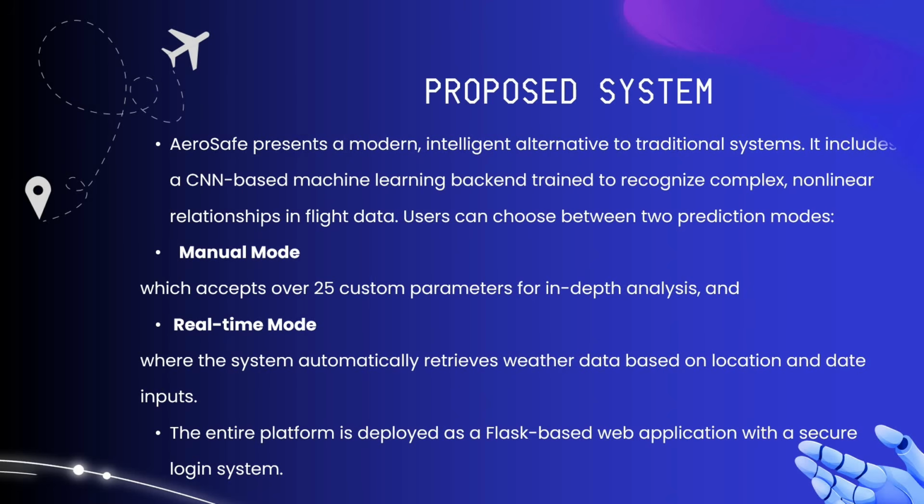So in the manual mode, you have to give multiple flight parameters. It's for the aviation officer, flight officer, or flight engineer. They have to give various parameters as an input, such as the flight age, and you have to give nearly 25 plus features. Based on that, it will give the in-depth analysis about the accident as well as the risk ratio.